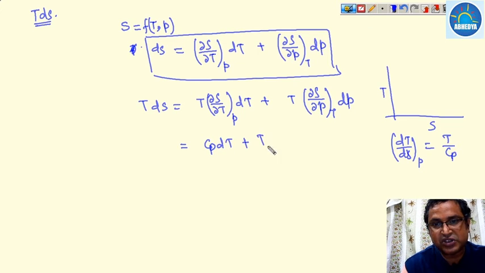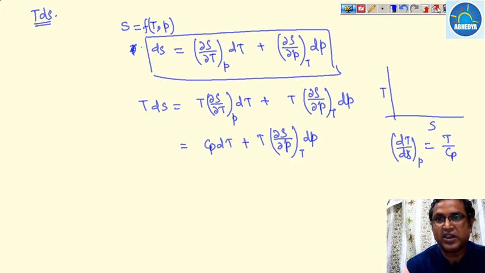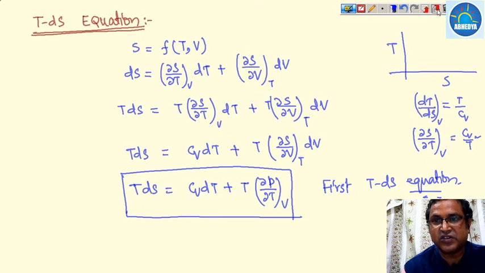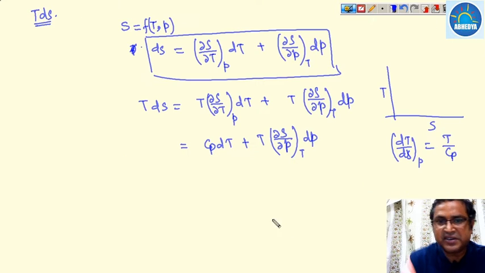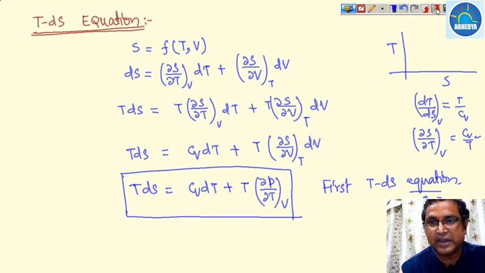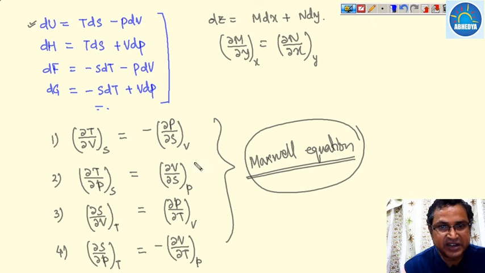Now from the Maxwell relation, del S over del P at a constant temperature can be written as minus del V over del T at constant pressure.